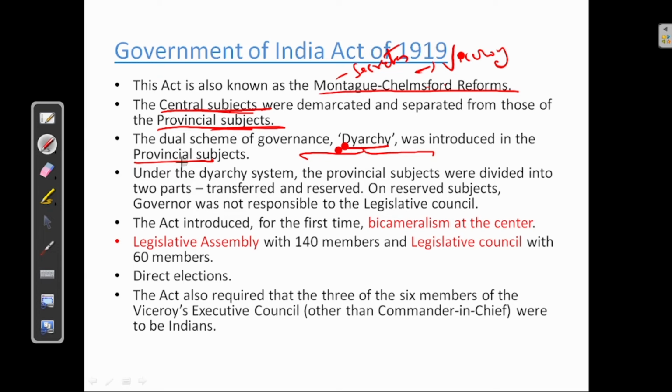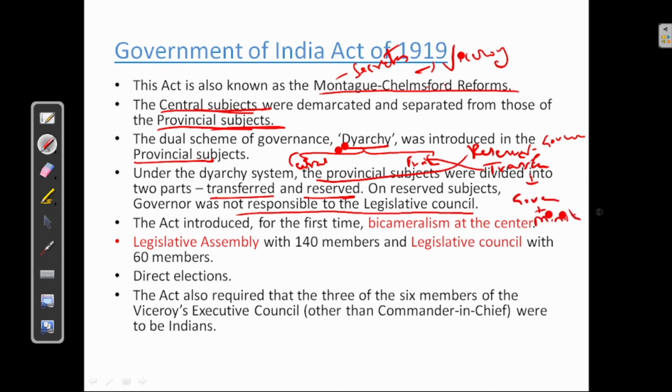What is diarchy? See, there was central and provincial. There are two lists, reserved and transferred. Okay, reserved under the center and transferred under the province. See, under the diarchy system, the provincial subjects were divided into two parts, transferred and reserved. On reserved subjects, governor was not responsible to the legislative council. Reserved, only governor. Transferred, governor plus ministers.